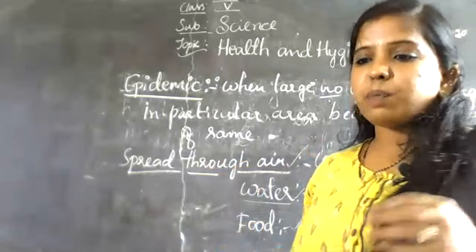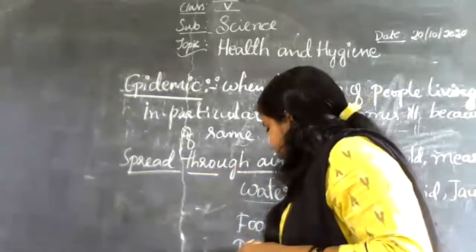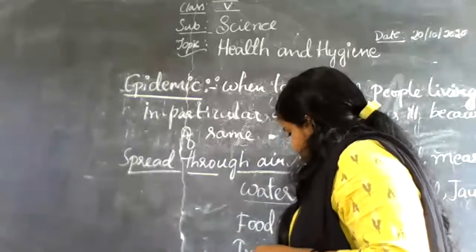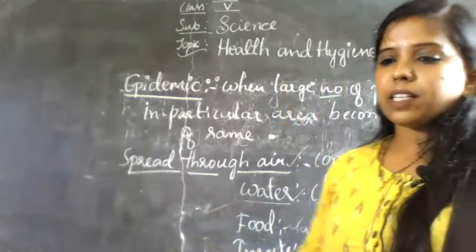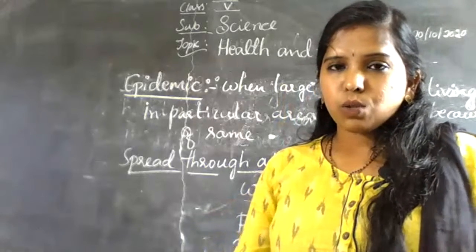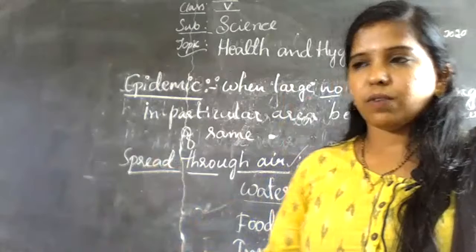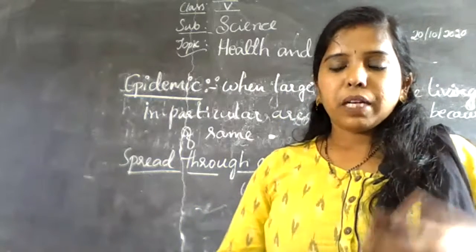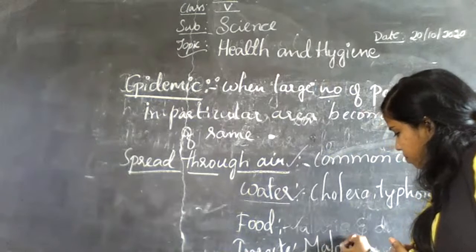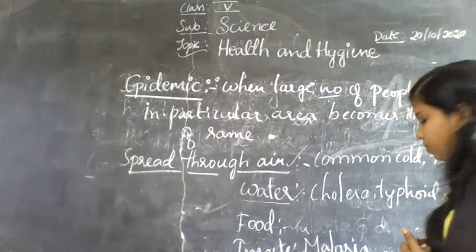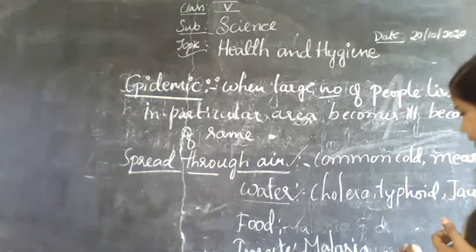Next, diseases spread through insects. Which diseases come through insects? We are very familiar that malaria comes first, through the biting of a mosquito.